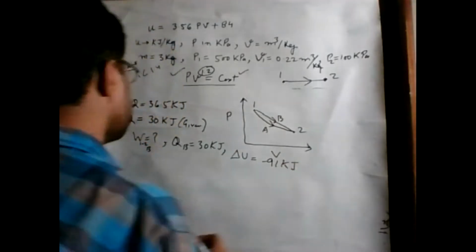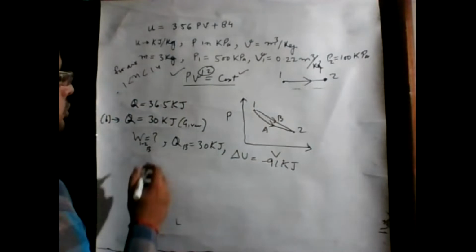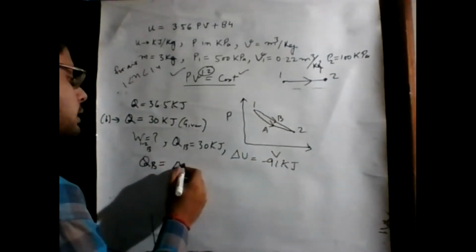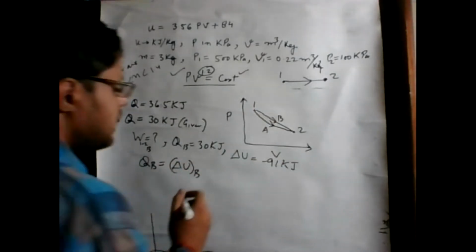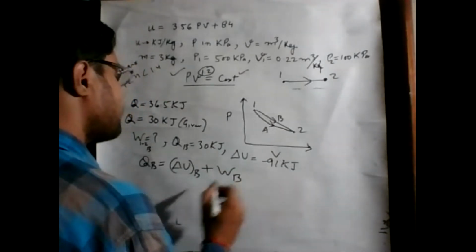So we simply adopt the first law of thermodynamics for a process: QB equals delta U for B, and this delta U for B is the same as delta U for A path, plus WB.